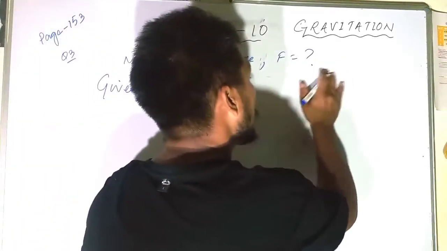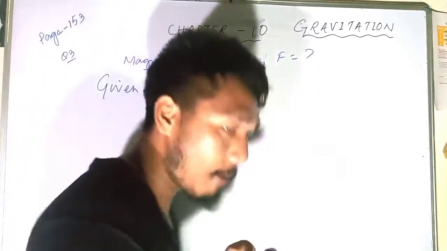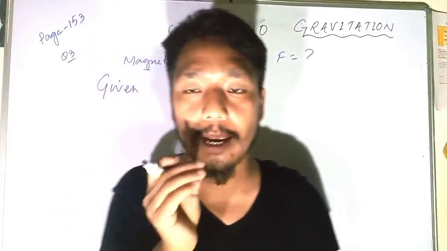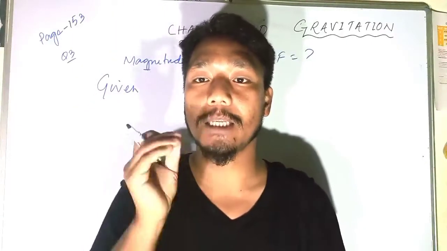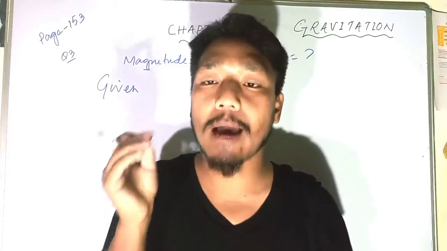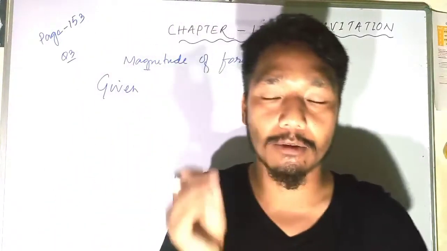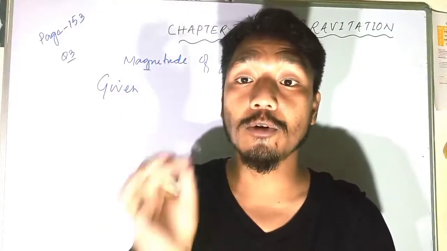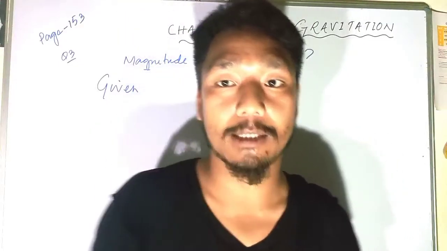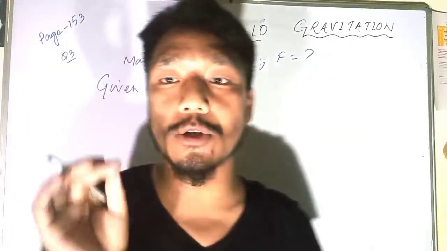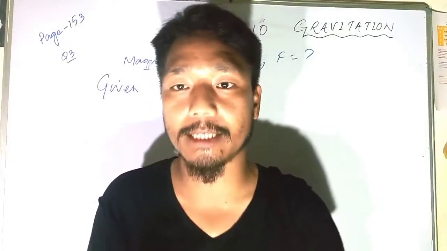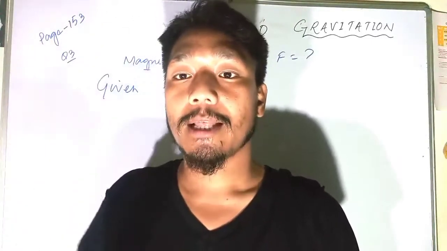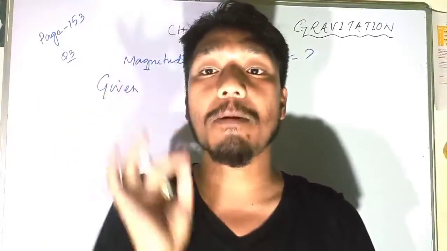Always remember, whenever you are solving a numerical problem, either in mathematics or physics, you have to write down what is given in the question, and indicate that data with symbols. That will make it very easy for you to utilize the formulas. But if you don't read the question nicely and don't know what data is given, that becomes a problem for you.